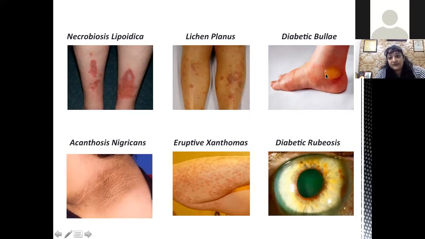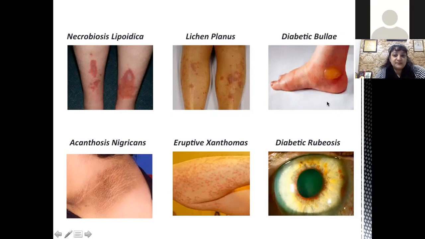We have diabetic bullae. These bullae generally have a very abrupt onset, mostly seen in men. So they are more commonly seen in males. And the patients present with the history that overnight they've suddenly developed a blister, which is generally small to start with. And these blisters are firm and sterile. They may then increase in size and become flaccid.